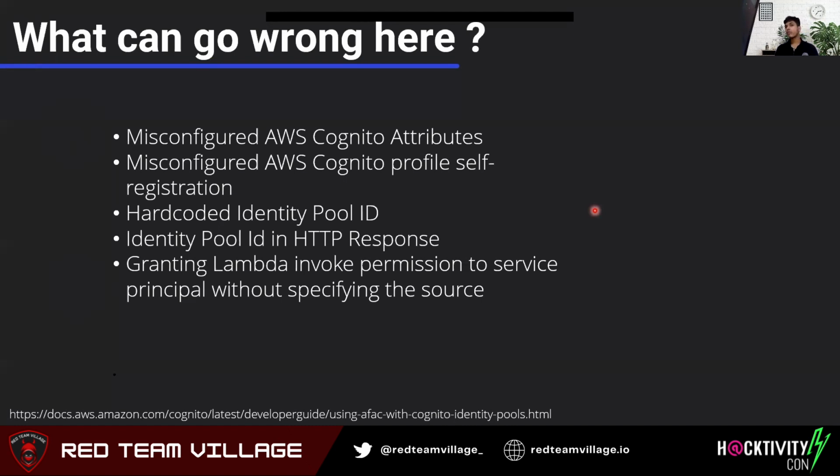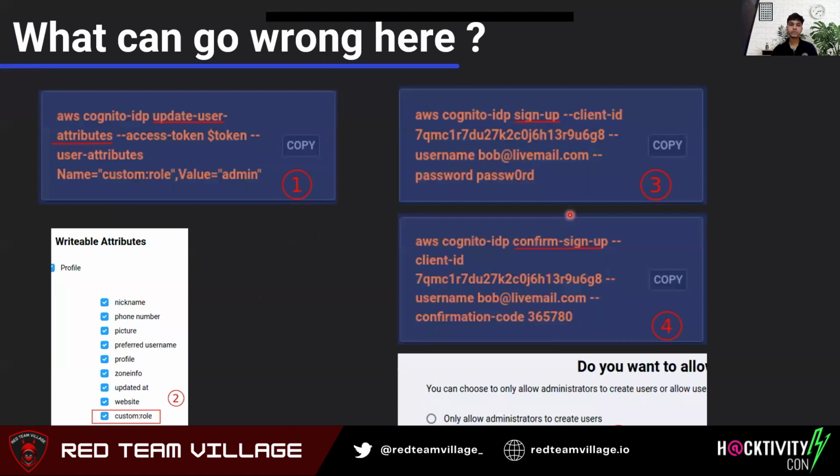Now, if you have created a custom attribute, and you're using that attribute to do access control, and you've given that attribute write access, then if you see this image, a low privilege user who has some access token because he has some low privilege access to your application can use the UpdateUserAttributes API.